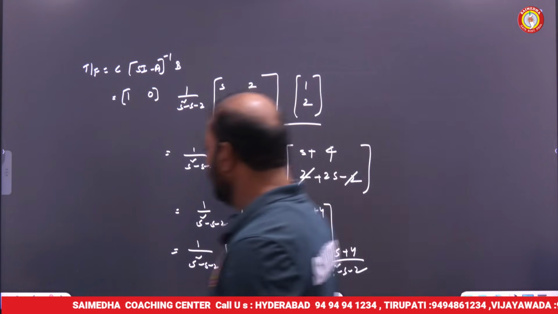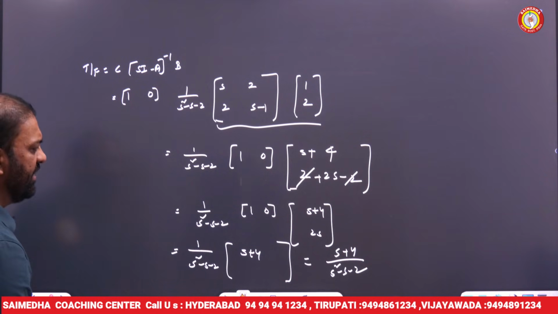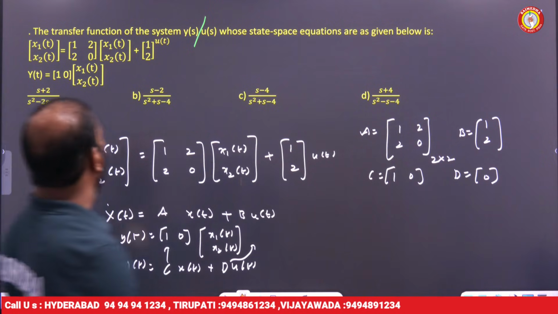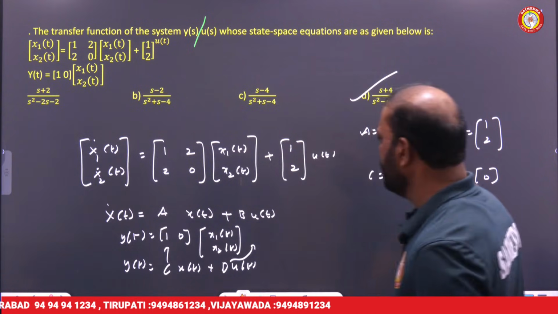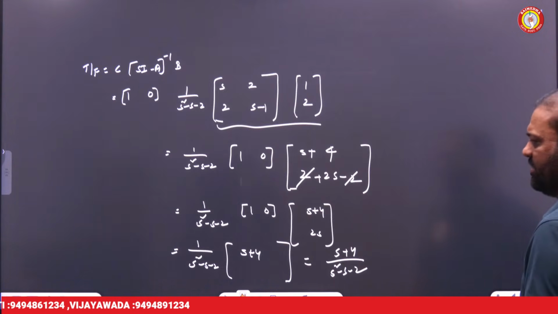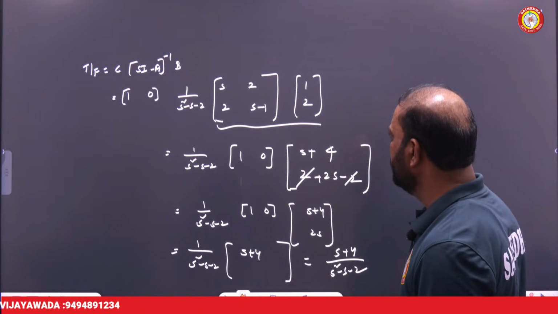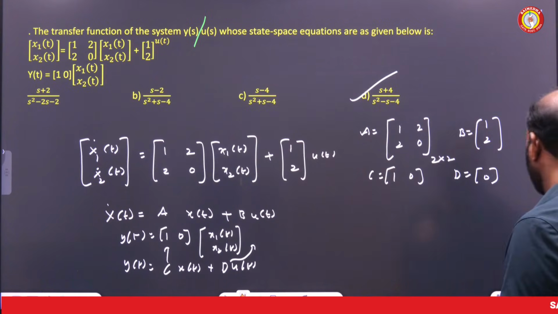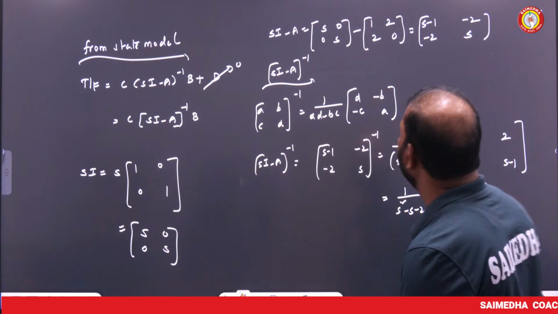Check here whether it is there in the options. s plus 4 by s square minus s minus 4. Of course, it is there. Option G is the right answer. What we got here? Yes. So here, let's see. Minus 4 is there. We will verify this answer, my dear friends, here.